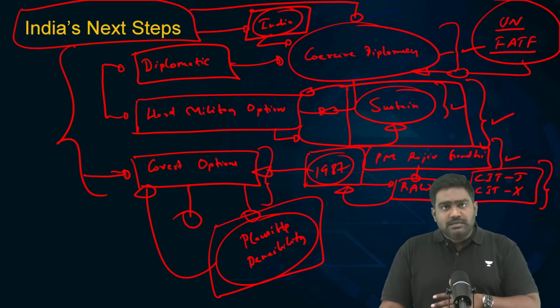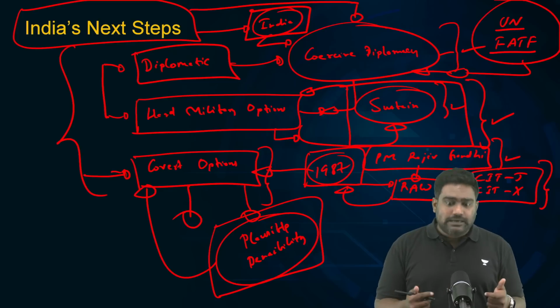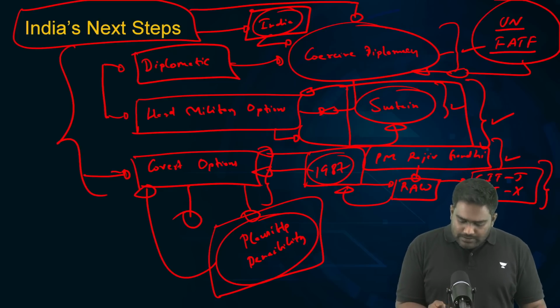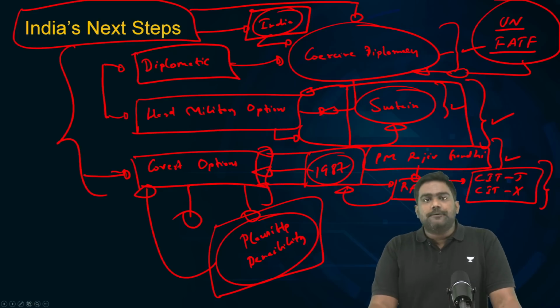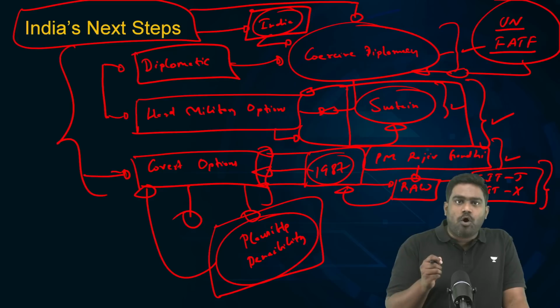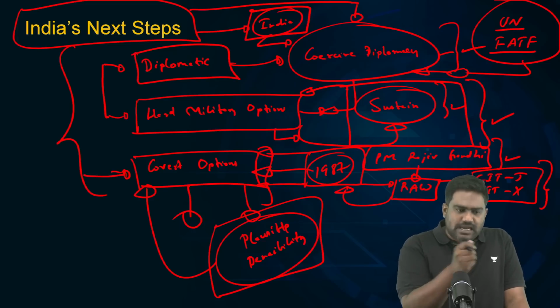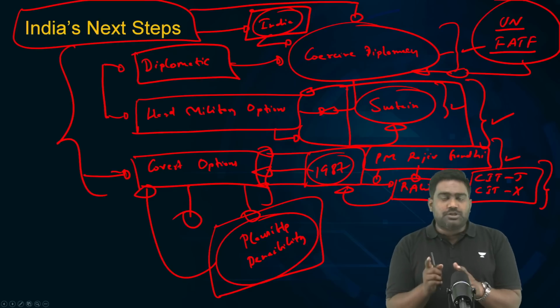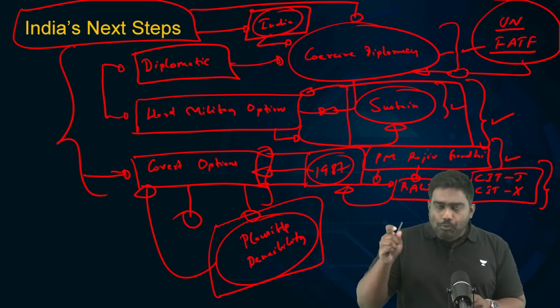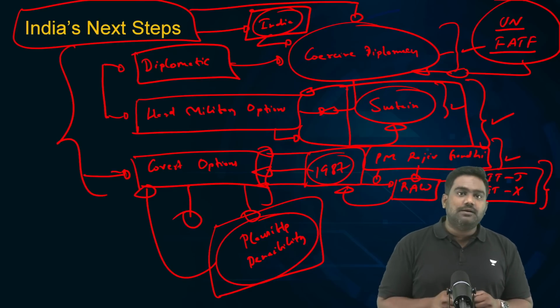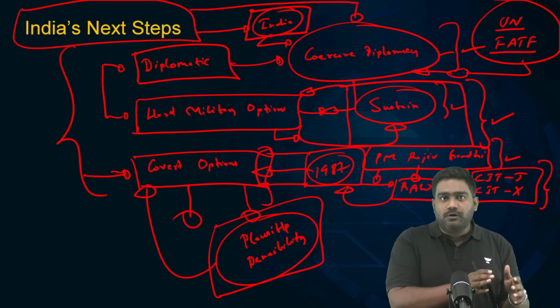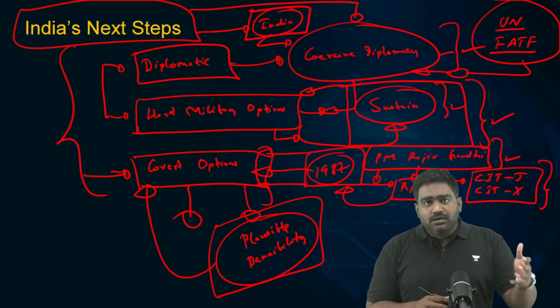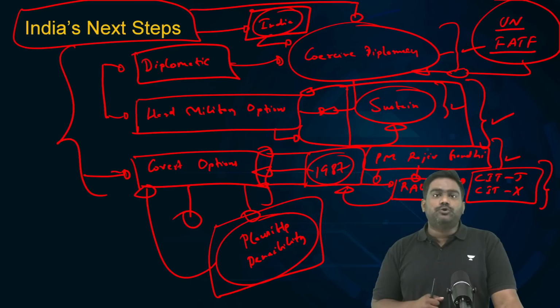So day by day, the tensions were escalating, the covert war was escalating, and it reached a point where things were getting dangerous for both India and Pakistan. Essentially, it was a secret war fought between the intelligence agencies, ISI and RAW. But this approach of India, the covert option that was exercised by Rajiv Gandhi, imposed a significant cost on Pakistan. It pushed Pakistan on the back foot. And finally, it was a neutral country which mediated between the two.